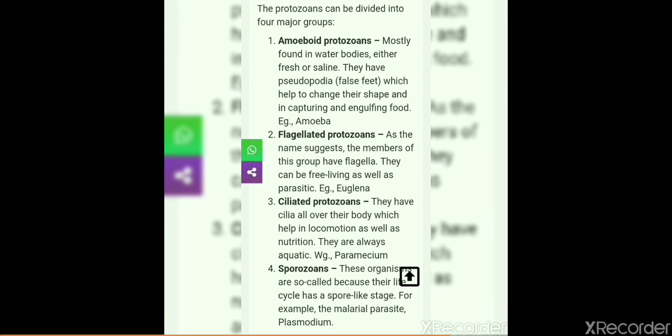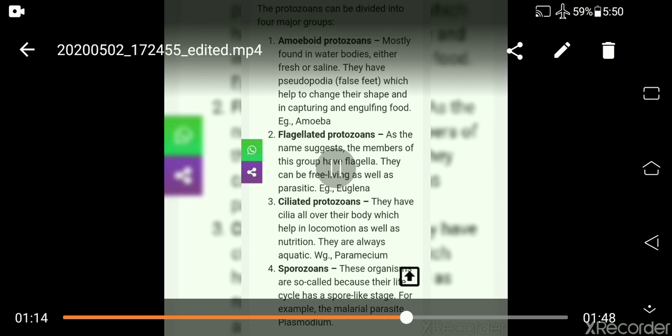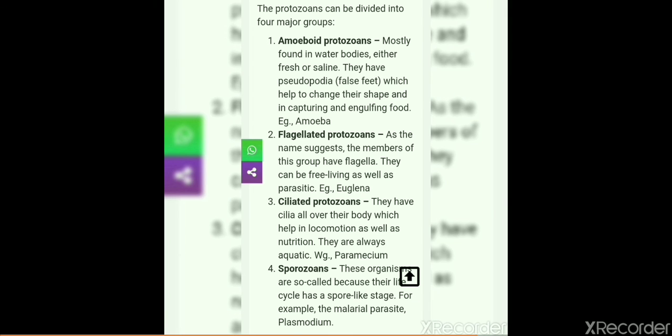And the next class is sporozoans. These organisms are called so because their life cycle has a spore-like stage. For example, the malaria parasite Plasmodium. So these are the classes or groups of protozoans. You will see in the next section examples of different protozoans.